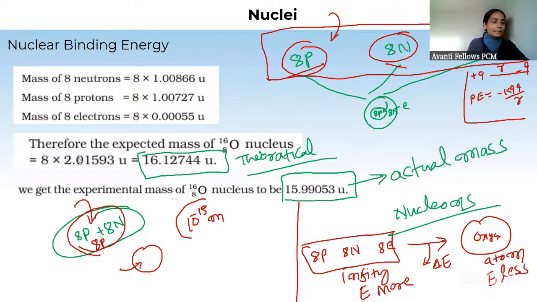So energy is getting released in the form of mass. क्योंकि इससे पहले हमने पढ़ा, मास को हम कन्वर्ट कर सकते हैं एनर्जी में। मास कन्वर्टेड इनटू एनर्जी। और कितना एनर्जी में कन्वर्ट हो सकता है वो? कितना उसका इक्विवेलेंट एनर्जी होगा? m × c²। सो हियर when they are infinite separation, their mass is this much, that theoretical mass. And when they are forming nuclear oxygen atom, their mass is this. So there is a mass difference, and that mass difference is called mass defect. And that mass defect का जो energy equivalent होगा will be equal to delta.